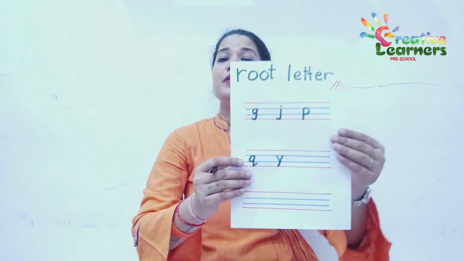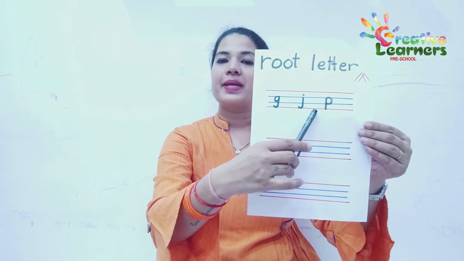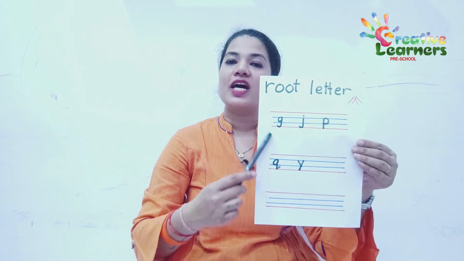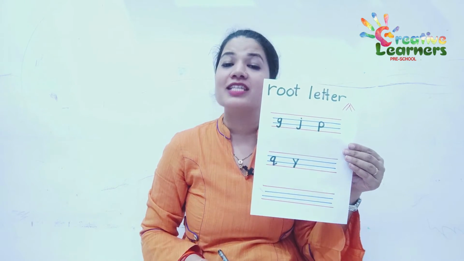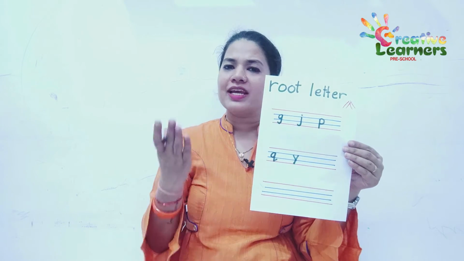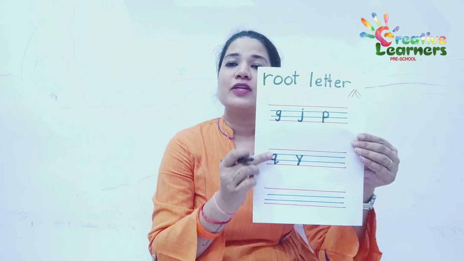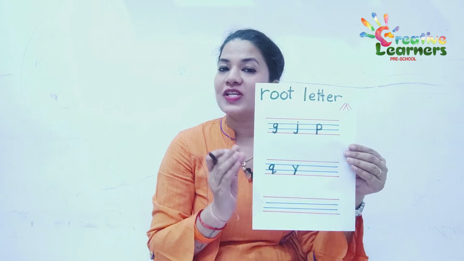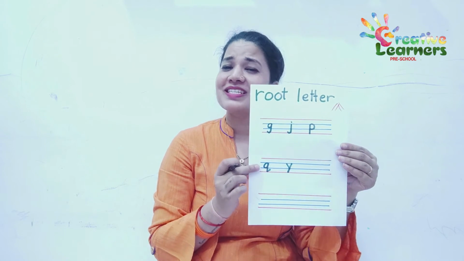Let's see some examples of root letters. For example, G, J, P, Q, Y. These letters are touching the bottom red line, so they will be called root letters. Encourage the students to repeat after you and ask them, can you see the Q touching the top red line? No. So which letter is this? Is it a sky letter? No.